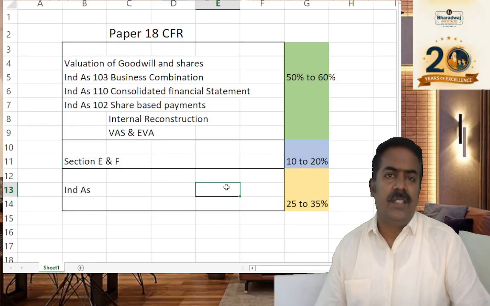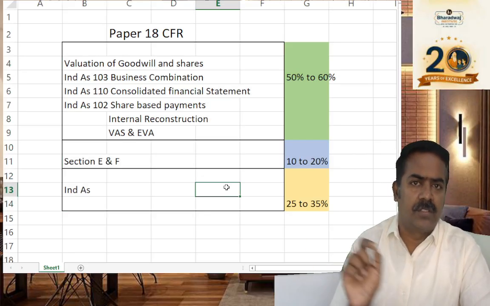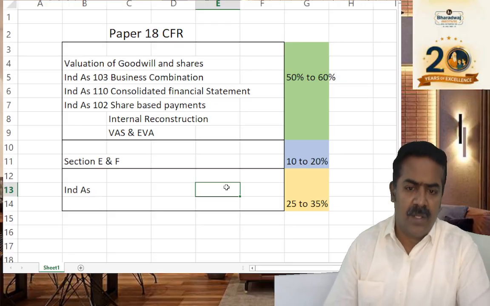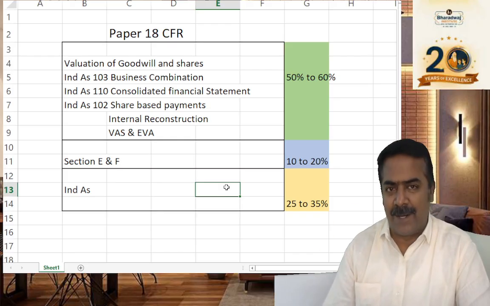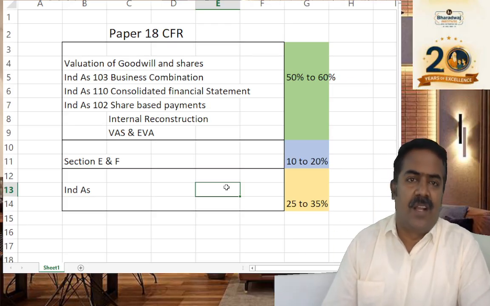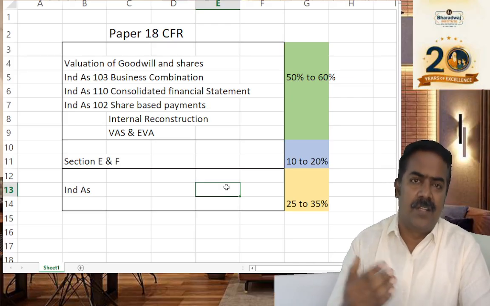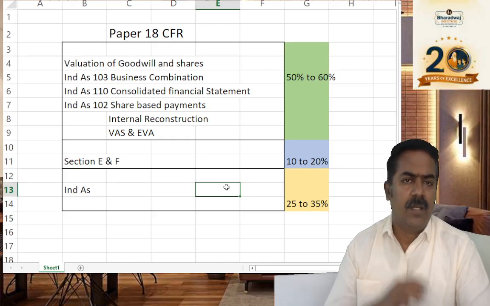Then, sir, I've completed my preparation. What to do? Ensure that you are solving, as I told you, last 3 or 4 attempts question paper, model test paper also you can go through. And sir, shall I go through December 2023 question paper now? Yes, because there is no amendment in CFR like your GST or direct tax. There is no bigger amendment. Small additions and deletions were made that will not affect much this CFR paper.